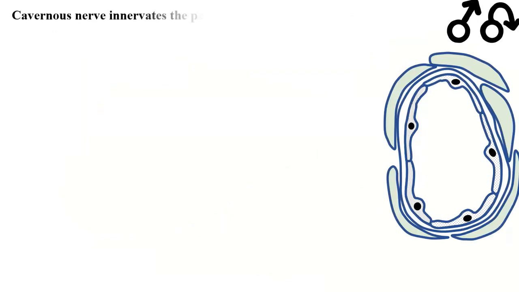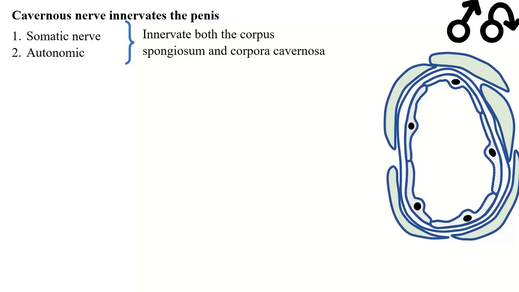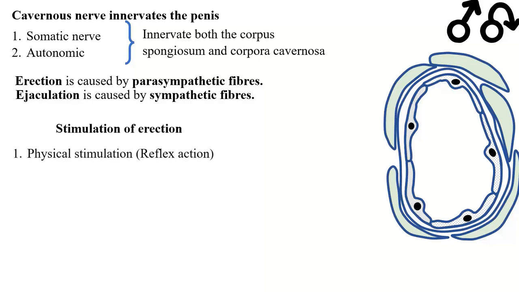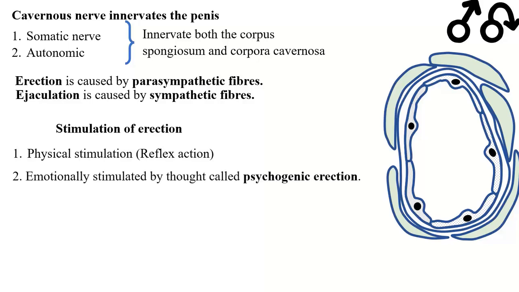Now, innervation of the penis. The cavernous nerve innervates the penis. It has the somatic nerve and the autonomic nerve. These both innervate the corpus spongiosum and the corpora cavernosa. Erection is caused by parasympathetic fibers. Then ejaculation is caused by sympathetic fibers. Take note of that. Stimulation of erection may be physical, reflex action, or it may be emotionally stimulated by thought, called psychogenic erection.